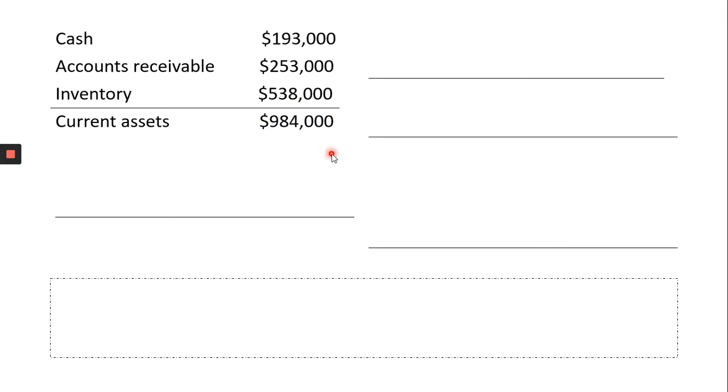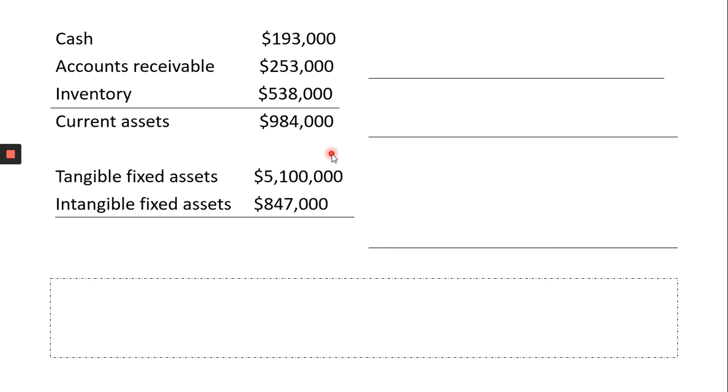Now we need to add other fixed assets too. Your tangible fixed asset in the question is this, and your intangible fixed asset, which is the patents and copyrights, is $847,000. If you add all of them together, you get a total of 6.9 million. Now we got the total asset. Now we need to construct the right hand side.